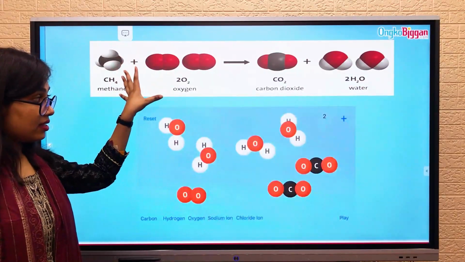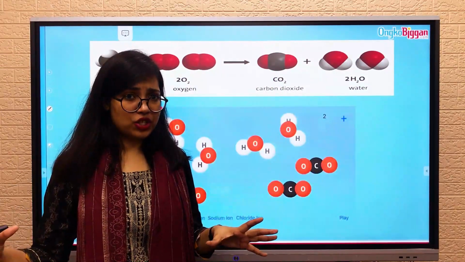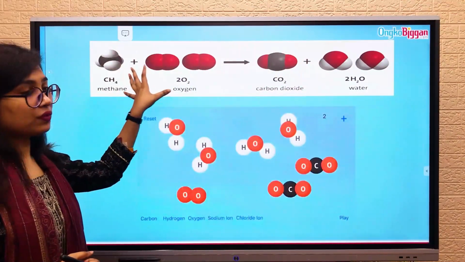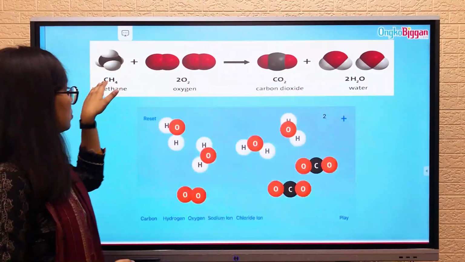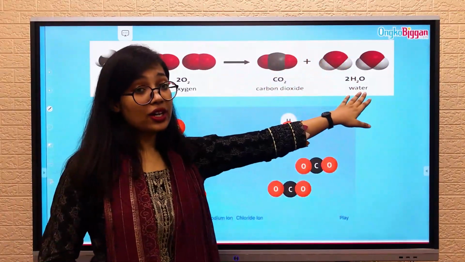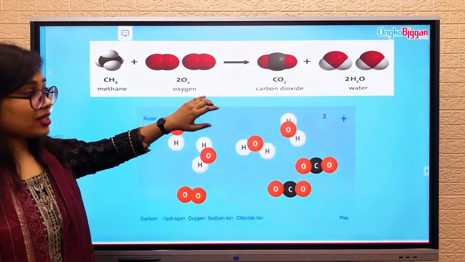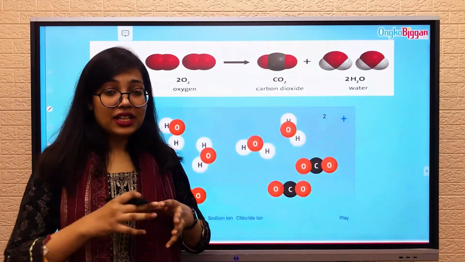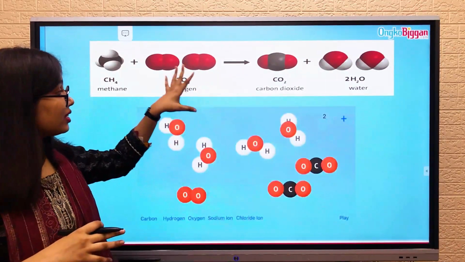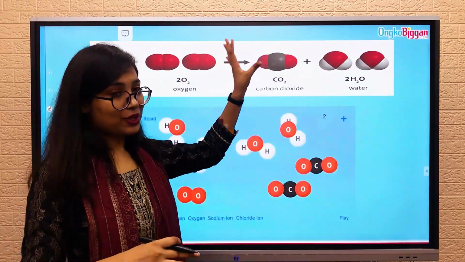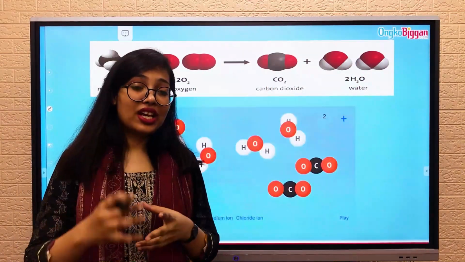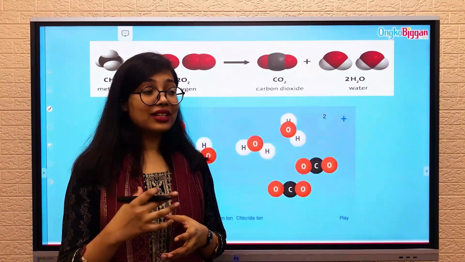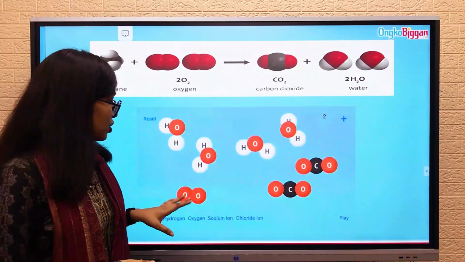So the reactants and products are entirely different from each other, but the total amount of atoms is the same for both of these. Here there's one carbon atom, four hydrogen atoms, and four oxygen atoms, four oxygen atoms as well. So the only difference here is they have shuffled within themselves. Previously they used to bond like this, and afterwards they bonded like this. So the change happened in its bonds. The change happened at the chemical level, and that's the reason why this is called a chemical change. Now let's see.